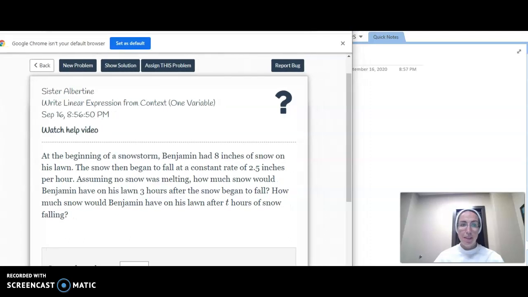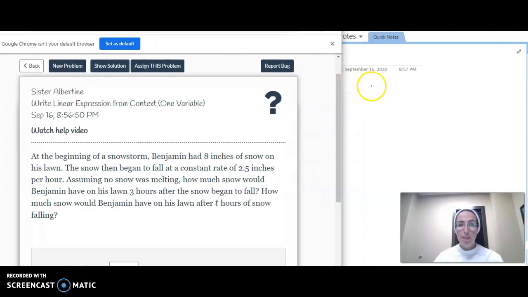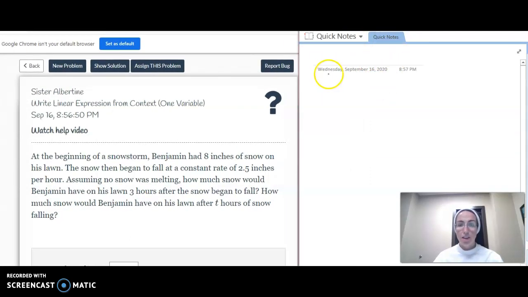Let's suppose at the beginning of a snowstorm, Benjamin had 8 inches of snow on his lawn. Sounds like an initial value to me, so he starts with 8 inches. I bet that's going to be our y-intercept. Then the snow began to fall at a constant rate. Rate means slope, so my slope's going to be 2.5 inches per hour.